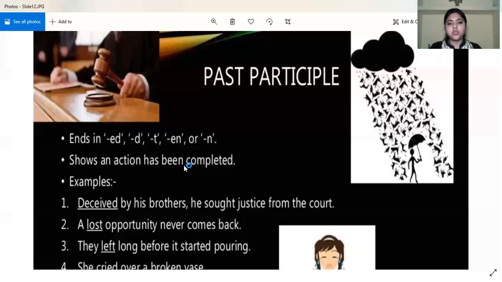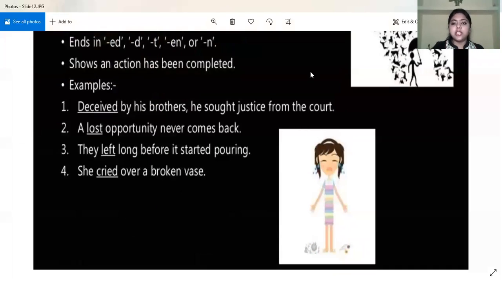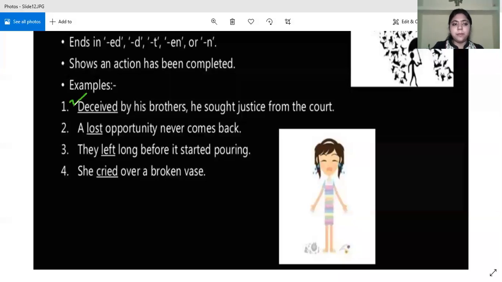Present participle shows us the action which is ongoing, which is incomplete. But past participle shows an action that has been completed. Now let us look at the example. Deceived by his brother, he sought justice from the court. That means he had been deceived by his brother. This action has been completed, and after this he went to the court.